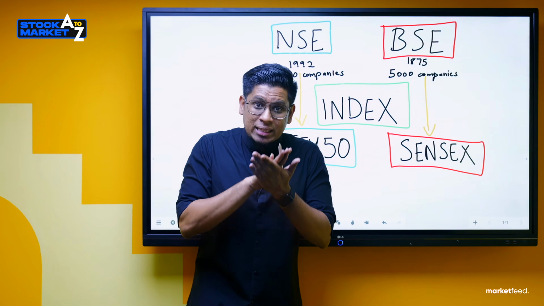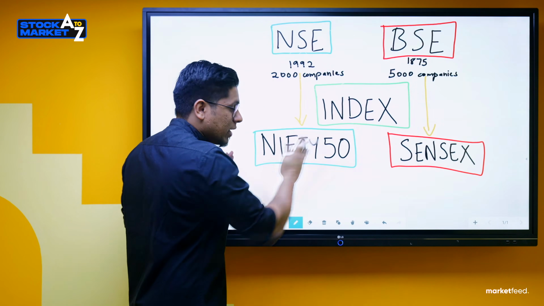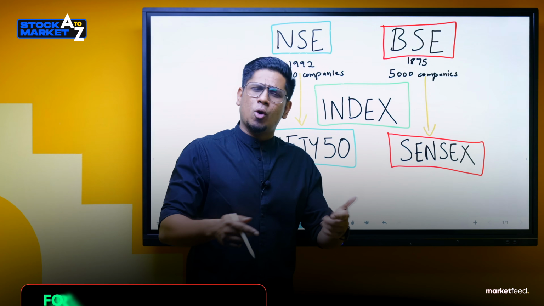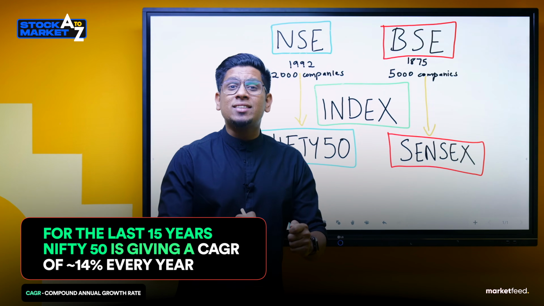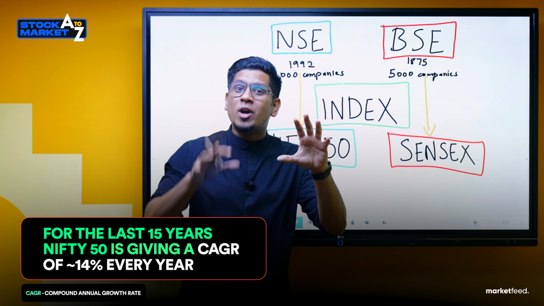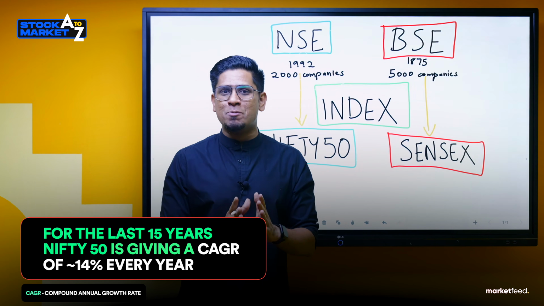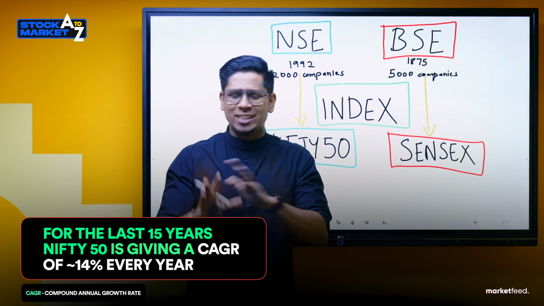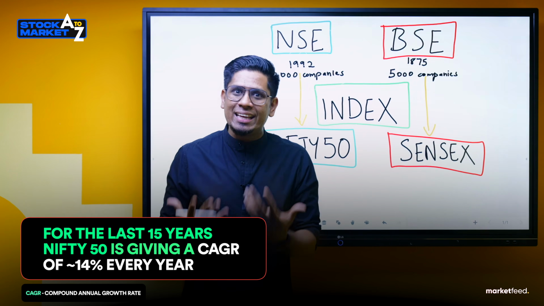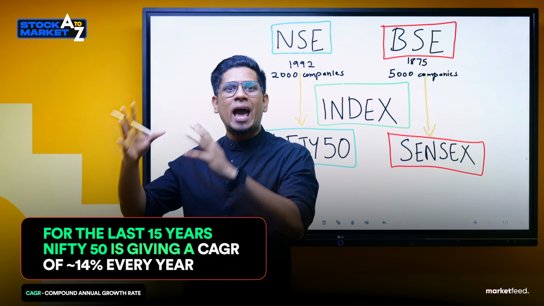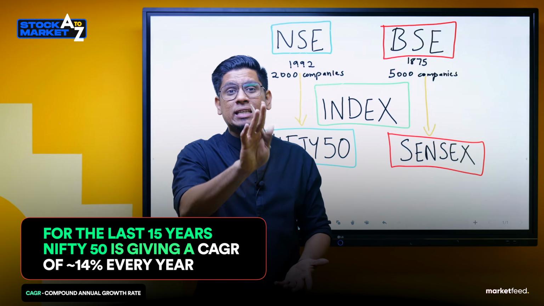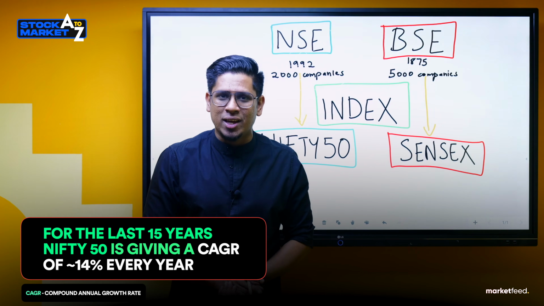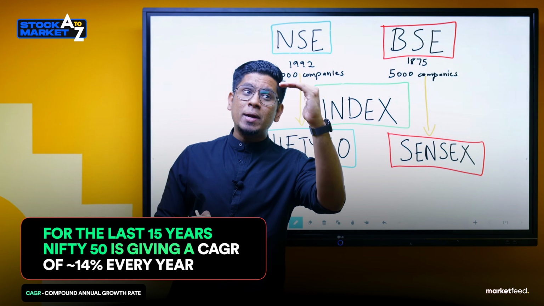Now, okay, let me make this very clear. Nifty 50, every year, almost, we could say that over the last 15 years, it has given a CAGR, a compounded annual growth rate, of nearly 14%. Now, don't be worried by hearing the term CAGR, compounded annual growth rate. Just think that it has given returns of nearly 14% every year.